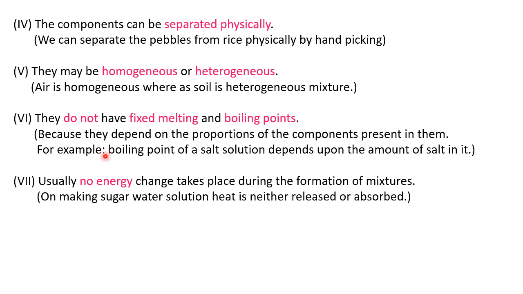For example, the boiling point of a salt solution depends upon the amount of salt in it. And next property, usually no energy change takes place during the formation of mixtures. For example, on making sugar water solution, heat is neither released nor absorbed.